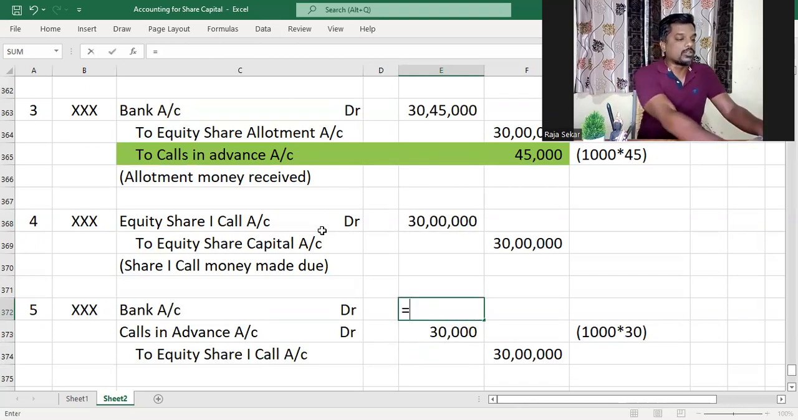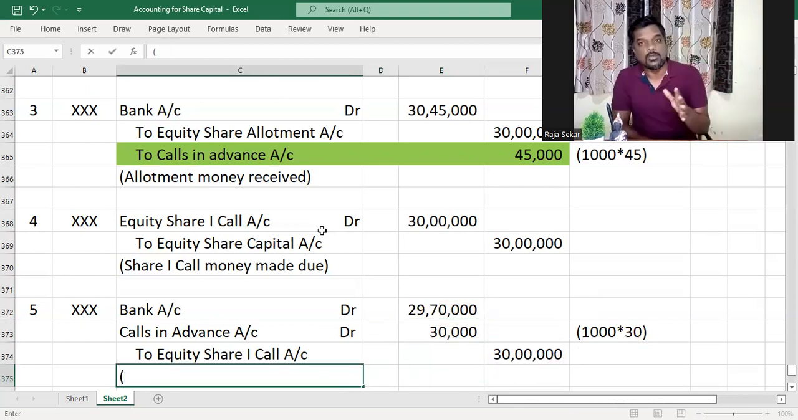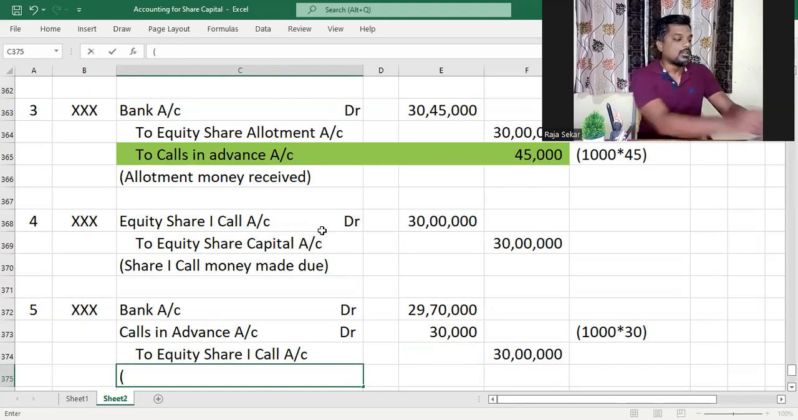So that is 30,000. And so the total amount of money received by us would be 29,70,000 because only the other shareholders will pay. Karthi's amount, we will not receive it. We'll set it off against what we had received in the first call. So equity share first call money.